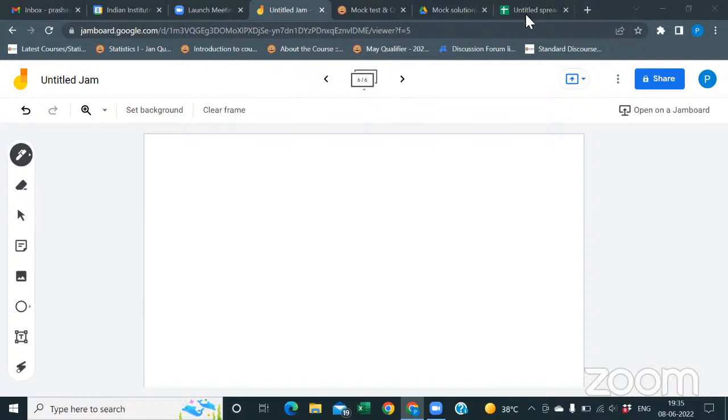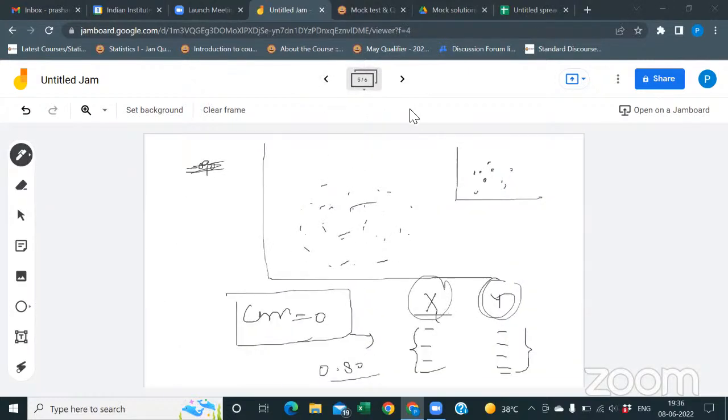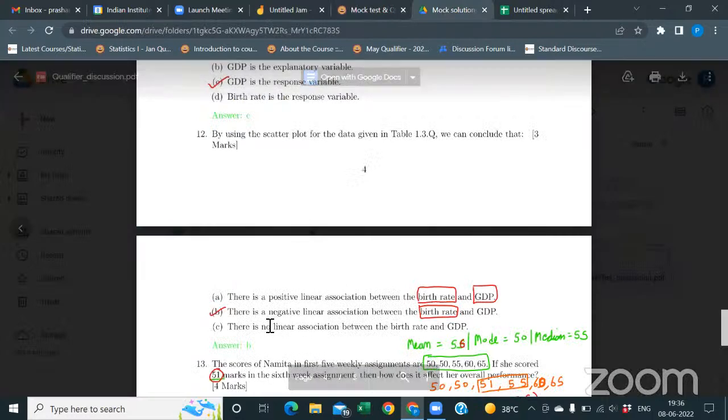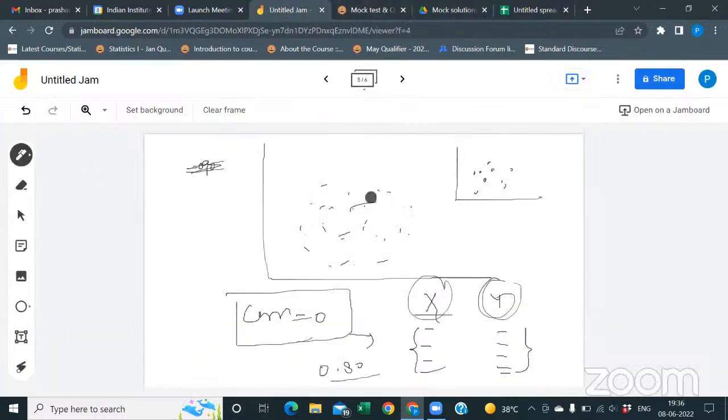In the forum, I think the linear relationship has more to do not with the line fit but with how the response variable reacts to the explanatory variable. Then the option should have been negative relation, positive relation, right? There should be no mention of the word linear. No. See, what does no linear association mean? That your curve is like this. Your curve is like that. No linear association.